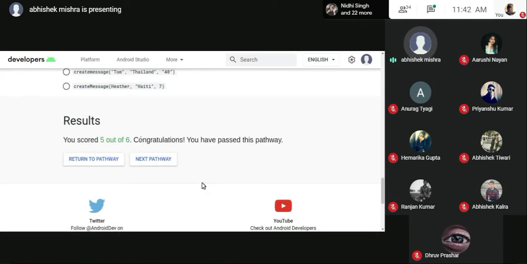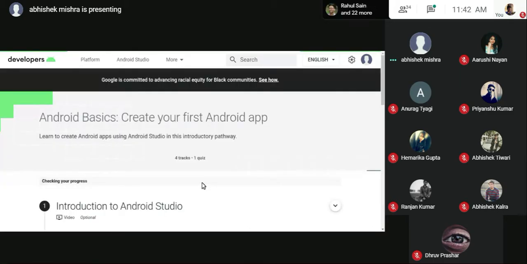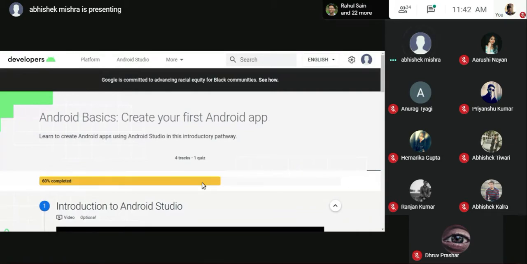And here you are. Since I'm using it for the second time, I've already collected my badge, so it is not giving me the option to collect a badge. If I had been using it for the first time, it would have told me to collect your badge here and then proceed. So I can redo it n number of times, or I can just go to the next one. And if you head over to the next one, okay, so we are at the next one.